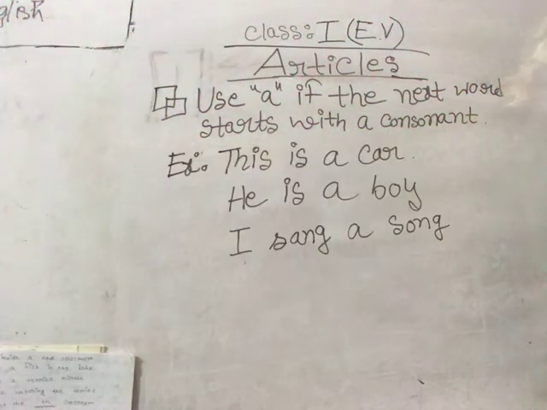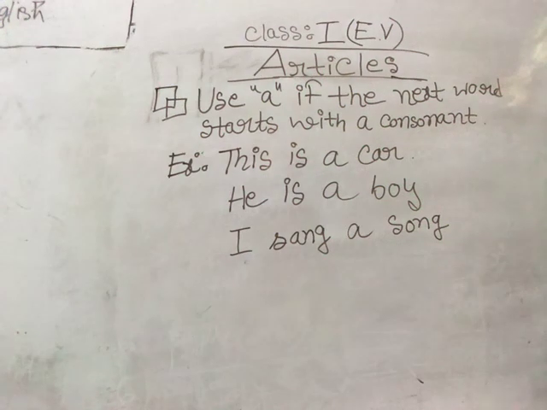So here in the example you can see, this is a car. Here the word car starts with a vowel? No, it starts with c. Is c a vowel or consonant? C is a consonant. So as car starts with a consonant, according to the rule, before a consonant we have to place a as the article.